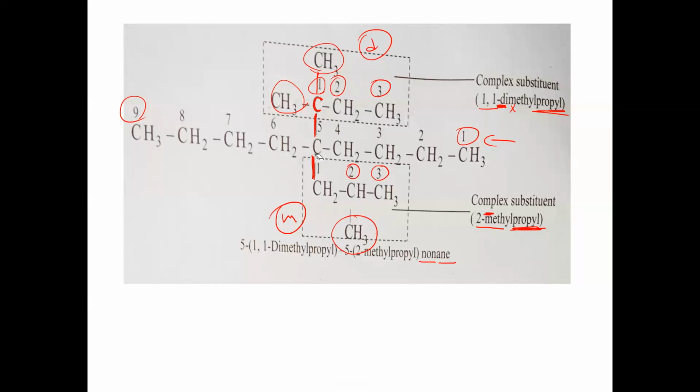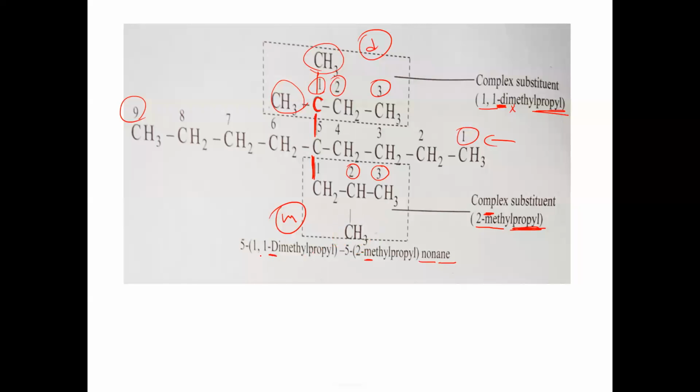D. But numbering anyhow, on the same carbon both are there. No? On same carbon atom, fifth carbon only, both the substituents are there. So which is lower number, which is higher number, need not worry about it. But now what you have to understand is, first what we have to write? We have to write first dimethyl propyl, before writing methyl propyl. Methyl propyl first letter M, dimethyl propyl first letter D. So as alphabetically D comes before M, we have to write first dimethyl propyl name, then only methyl propyl.